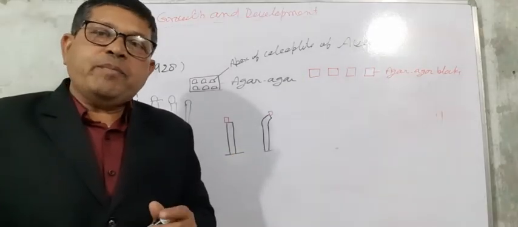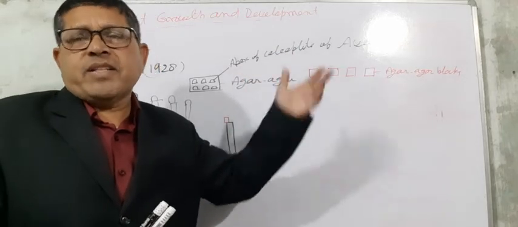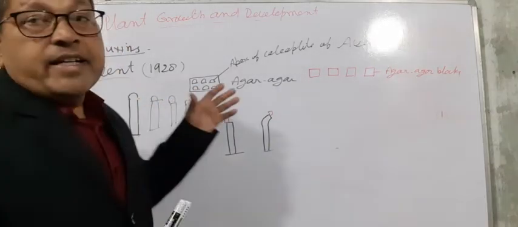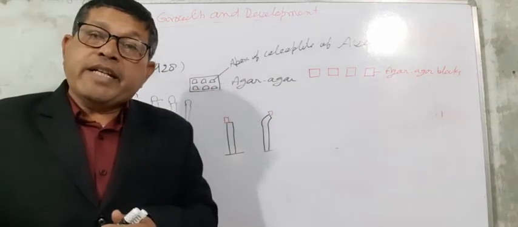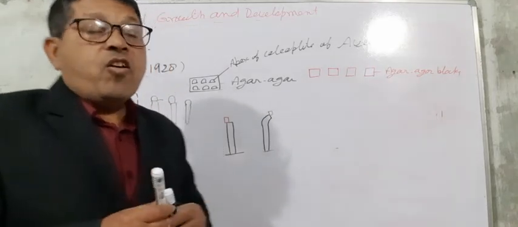So he named the substance, the material transferred from the apex and responsible for the bending, as auxin.